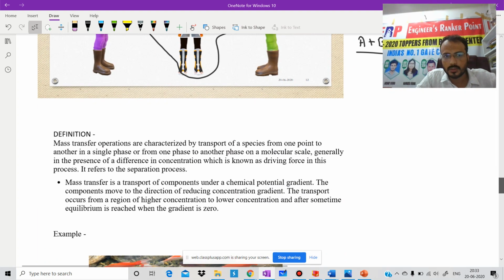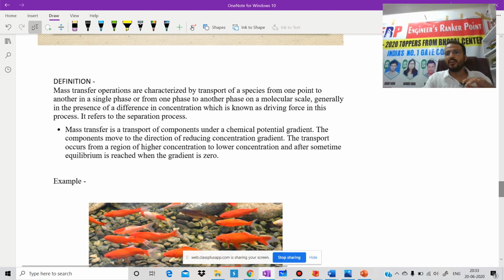I hope both methods are clear to each of you. Now the next thing is, what is the definition of mass transfer operation? In all these examples, we are doing only three things. Remember three things.